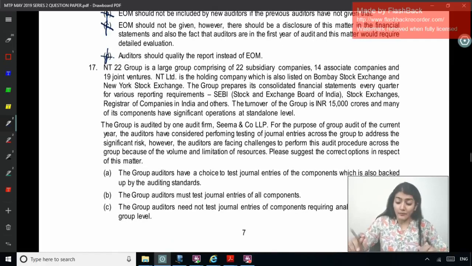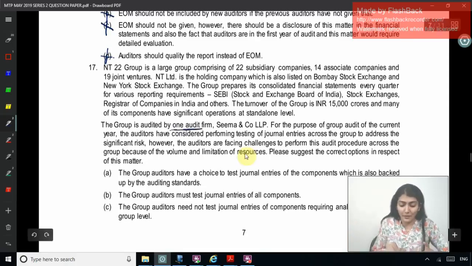For the purpose of group audit of the current year, the auditors have considered performing testing of journal entries across the group to address the significant risk. However, the auditors are facing challenge to perform this audit procedure across the group because of the volume and limitation of resources. Please suggest the correct option in respect of this matter. So the group is audited by one audit firm, so no different auditor for the component.